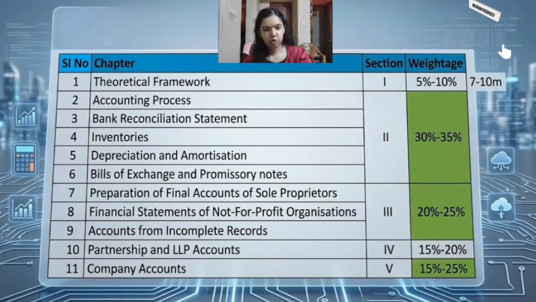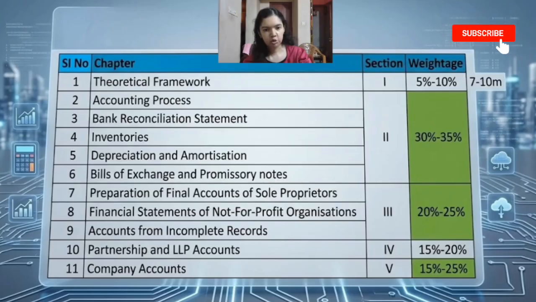Then we have section 2, which is the basic accounting principles. The weightage for this is 30% to 35%. This is the most important section and it comprises chapter number 2 to chapter number 6. Let's see one by one. These are scoring chapters because the concepts are basic and questions are generally easier. First we have chapter 2, accounting process.